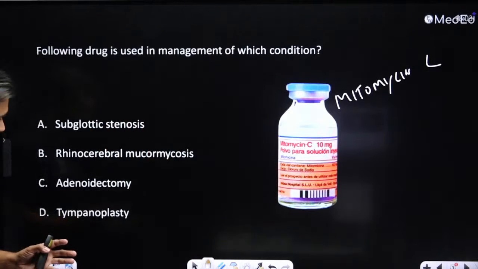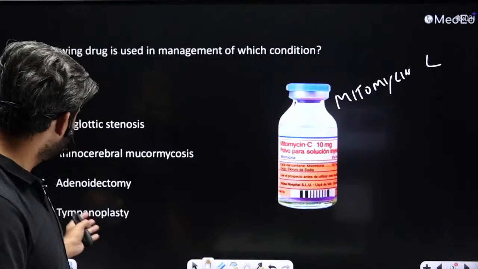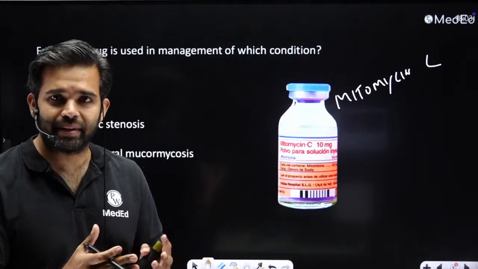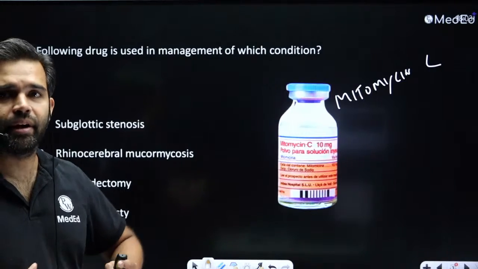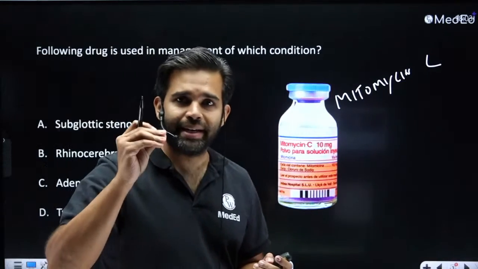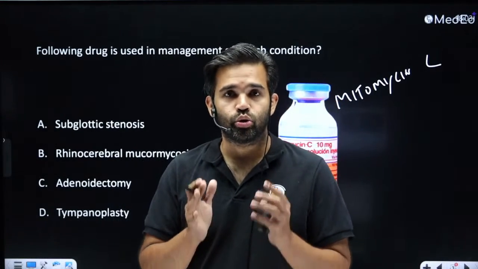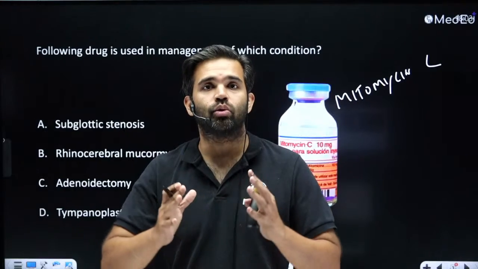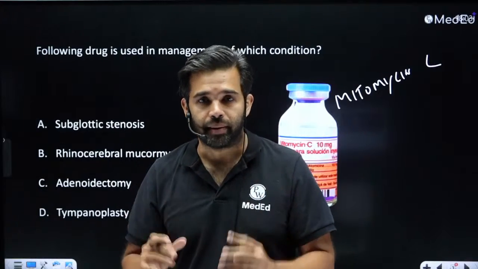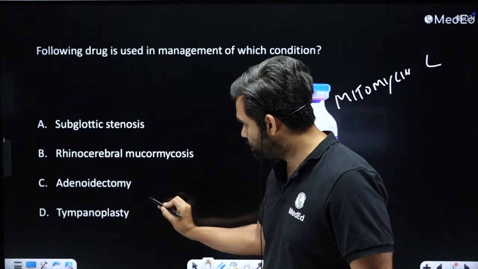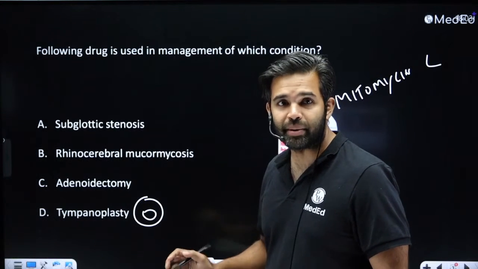Now let's think about it. Adenoidectomy, which is done in children, and tympanoplasty, where we just repair the eardrum, are topics that are very deeply studied, and there is generally no role for any topical application drug in these surgeries. You apply topically only when you're going to see raw surfaces that can come together. In tympanoplasty, you may think that if there is a hole in the tympanic membrane, the edges may close together, but that is what we want, right?